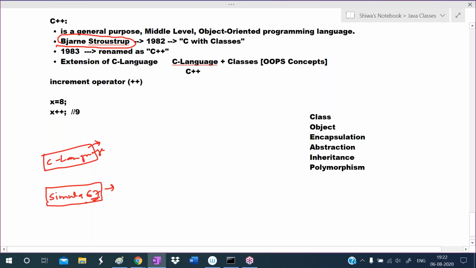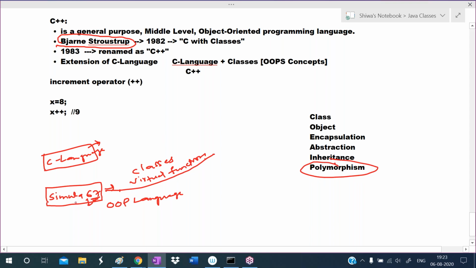Simula 67 is an object oriented programming language, and it has some concepts. What are those? The classes concept was there in Simula 67. The virtual functions concept, which means polymorphism, is in Simula 67. The inheritance concept was also there in Simula 67.